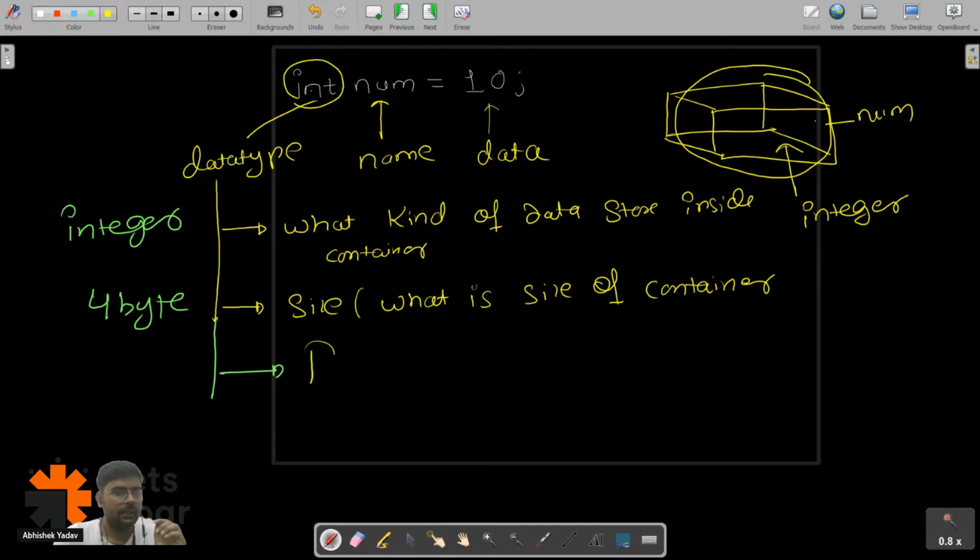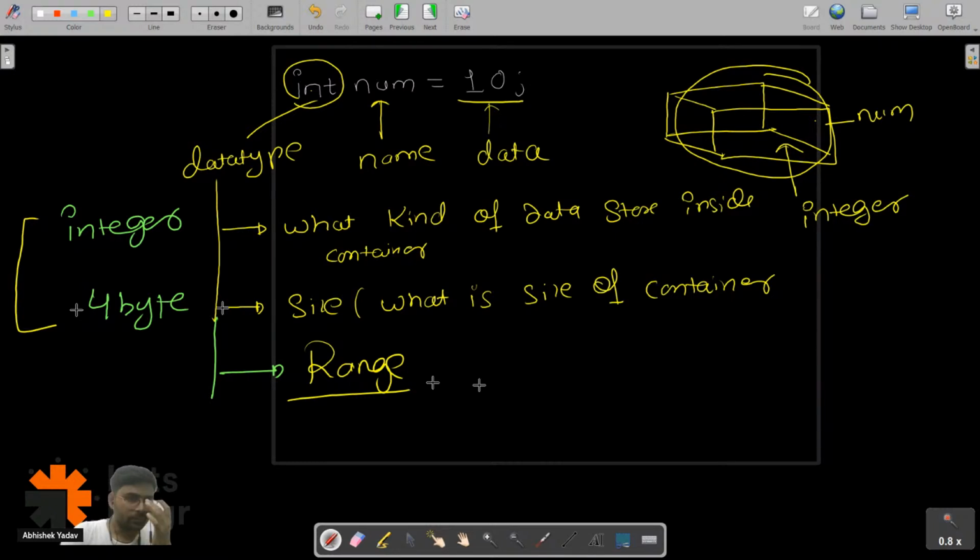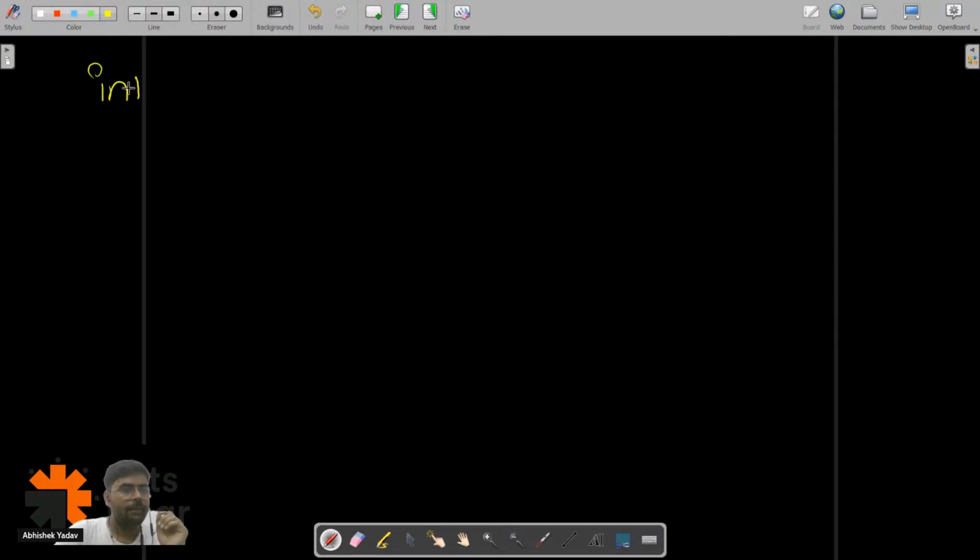The third point is the range: from what range to what range I can store the integer data. These are the important points. So here we have our integer variable, an integer container, and in that integer container we are storing 10. Let's try to decode this part again. We have int num is equal to 10.